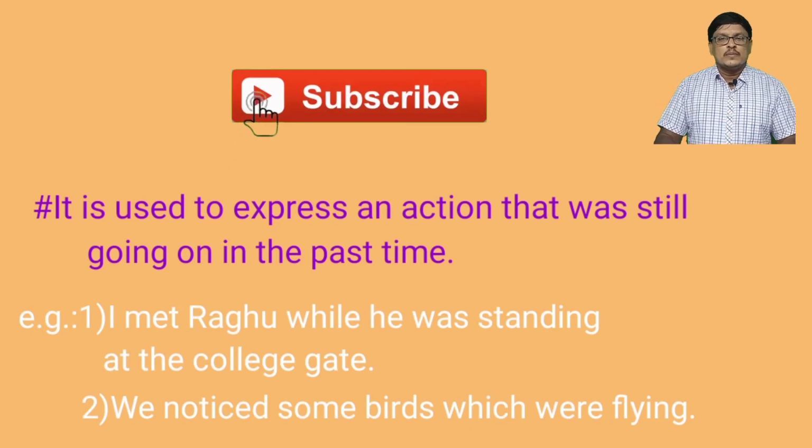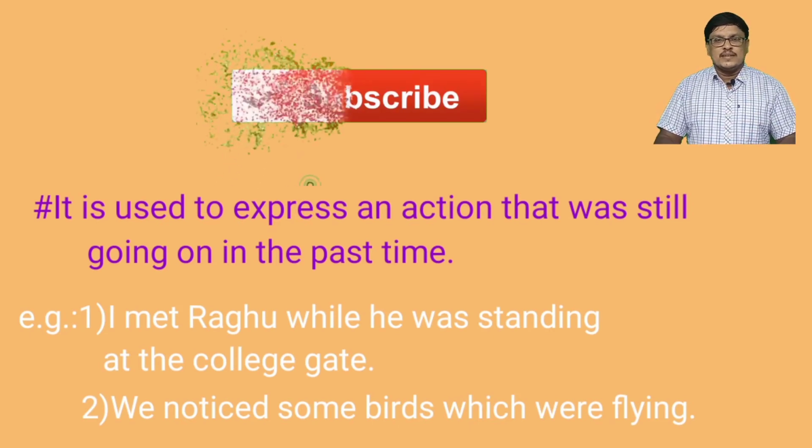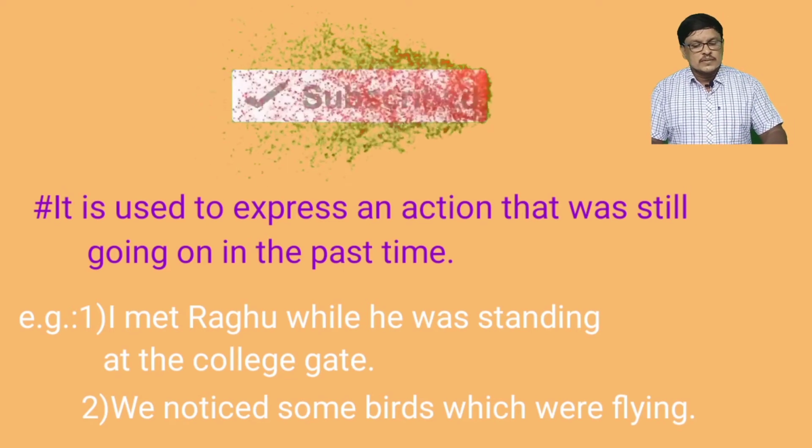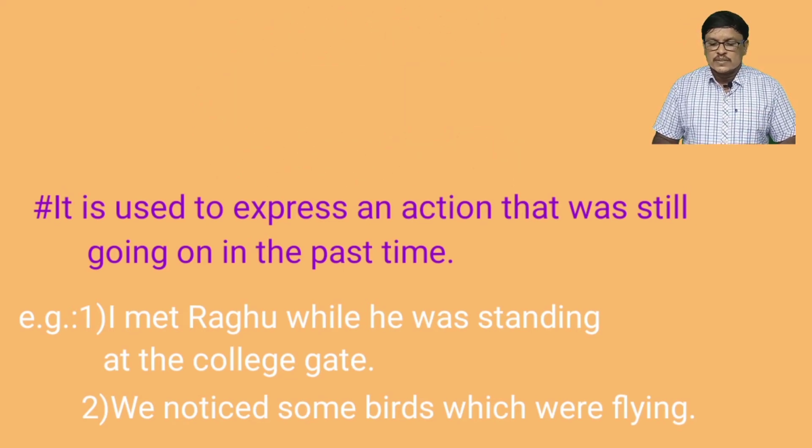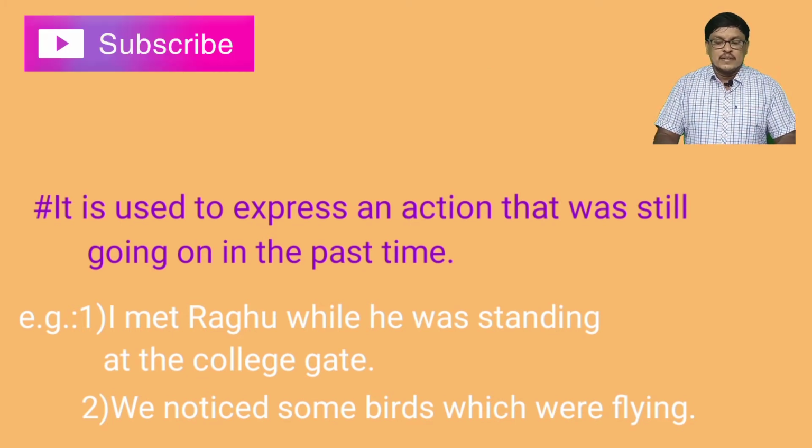Now let's know how this tense can be used in different ways. The first use, it is used to express an action that was still going on in the past time. Examples, I met Raghu while he was standing at the college gate. Second example, we noticed some birds which were flying.